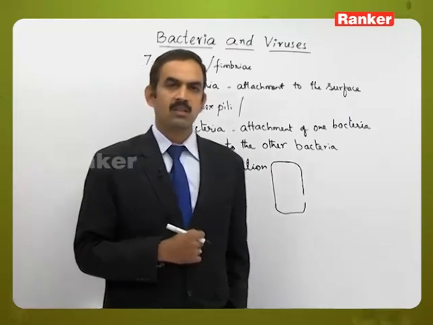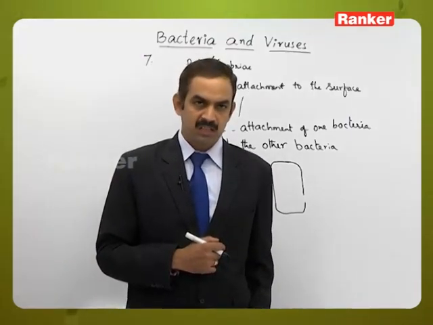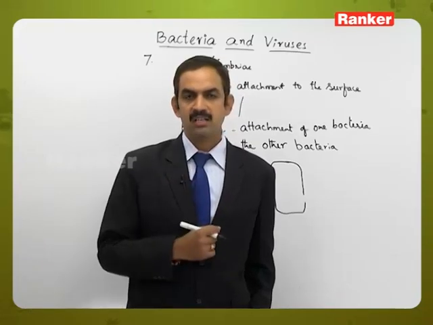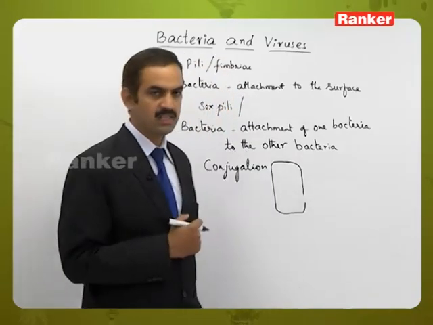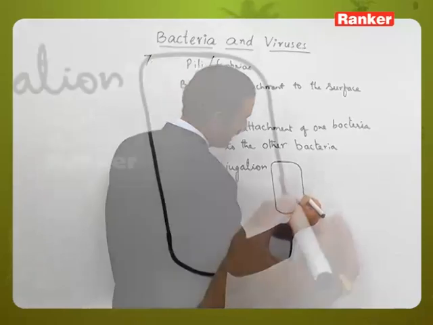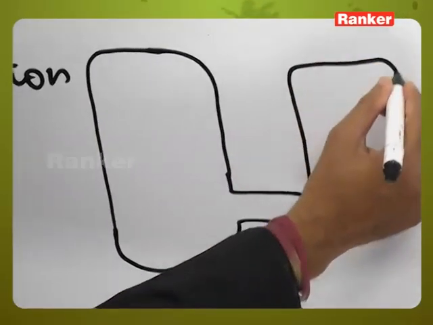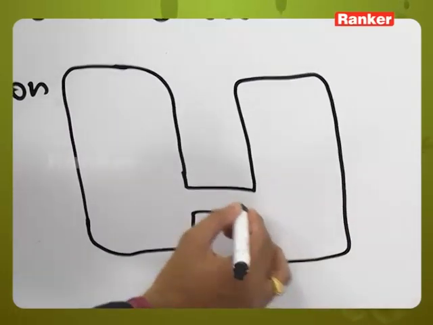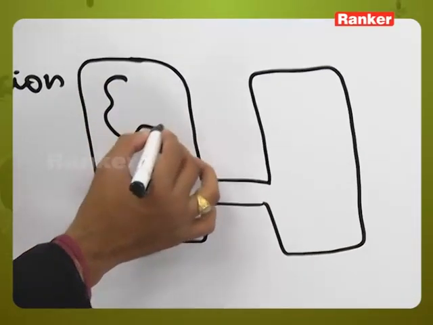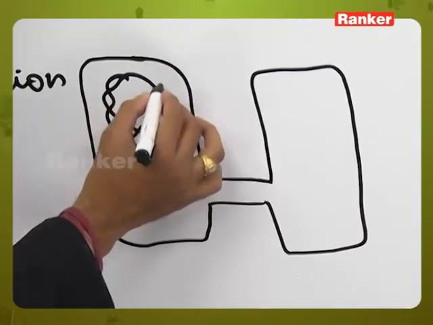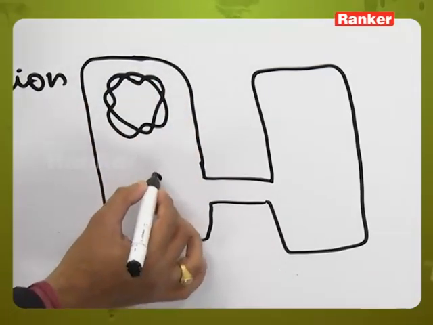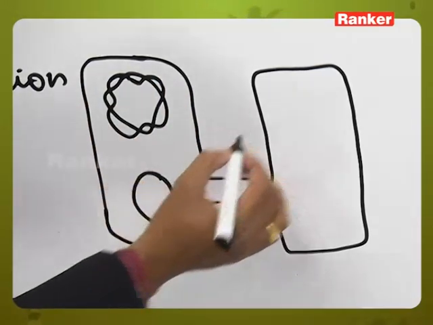And here the one of the conjugants which contains this long elongated hollow structure is called sex pili. So that will help in attachment of one bacteria to the other bacteria like this. And inside the bacteria, this is the genetic material, what we call the nucleoid, and this is a plasmid part.